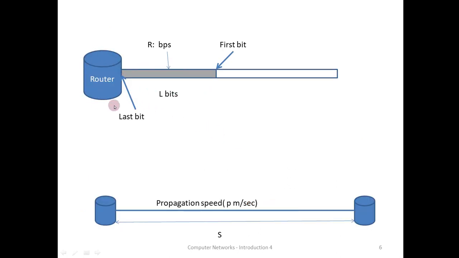So this is the router and this is the output port of the router, and a packet will be pumped into this. This is the first bit and this is the last bit. The time elapsed between the arrival of the first bit and the last bit into this channel is called transmission delay. I repeat, the time between the entry of the first bit of the packet and the entry of the last bit of the packet into the outbound link is called transmission delay.